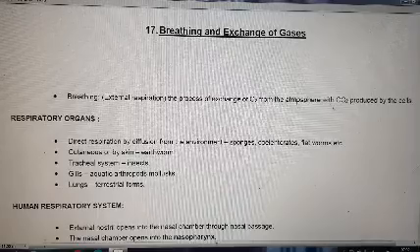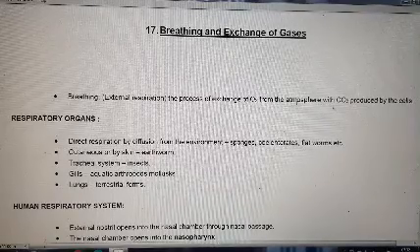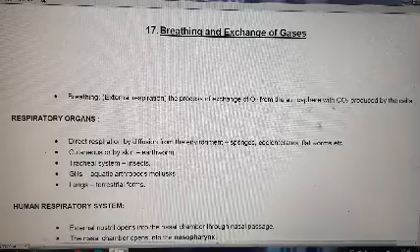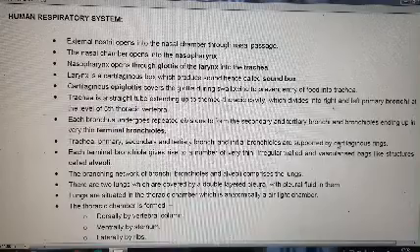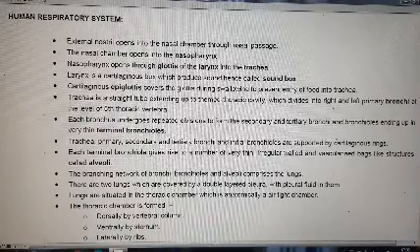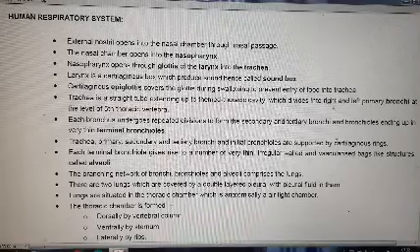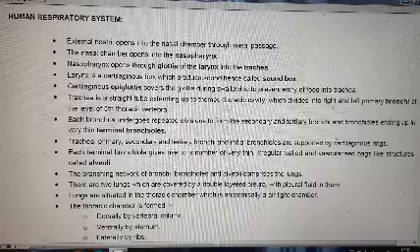Now let's begin with the new topic. This is known as the human respiratory system. In the human respiratory system, the external nostril opens into the nasal chamber through the nasal passage. The nasal chamber opens into the nasopharynx. The nasopharynx opens through the glottis of the larynx into the trachea.